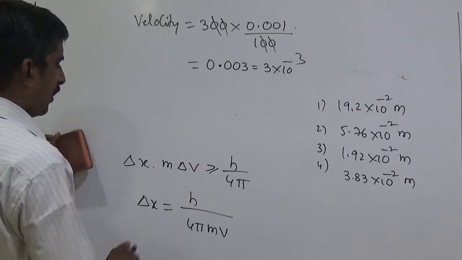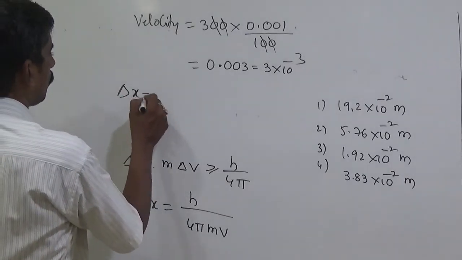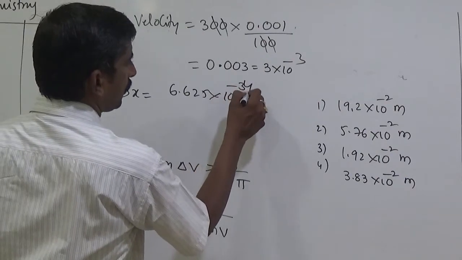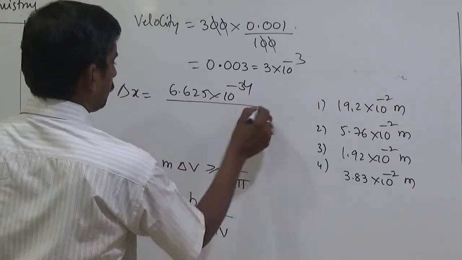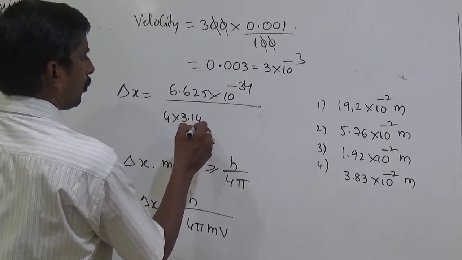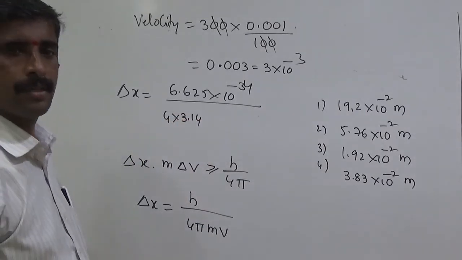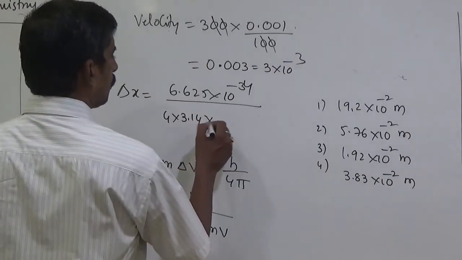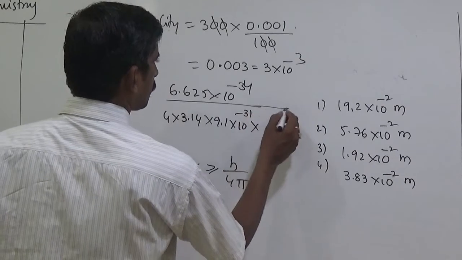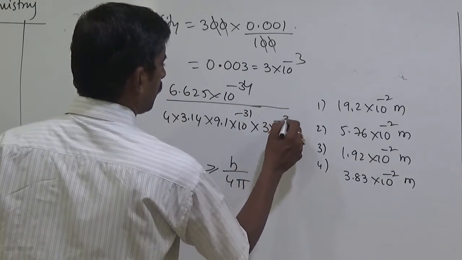Apply the formula: delta x equal to Planck constant, 6.625 into 10 to the power minus 34, by 4 pi. Pi value is 3.14, or 22 by 7. So 4 into 3.14 into mass of electron 9.1 into 10 to the power minus 31, into velocity 3 into 10 to the power minus 3.